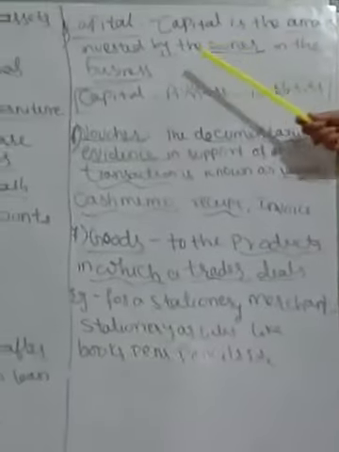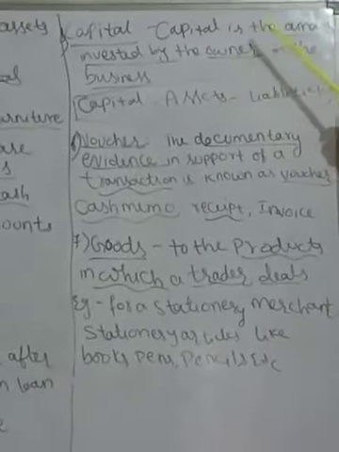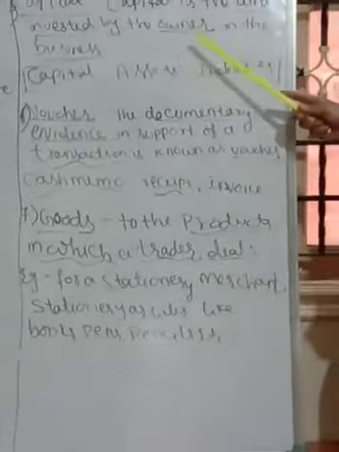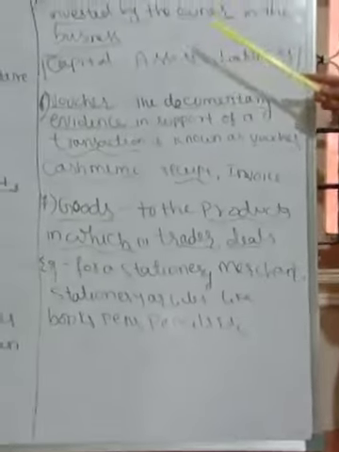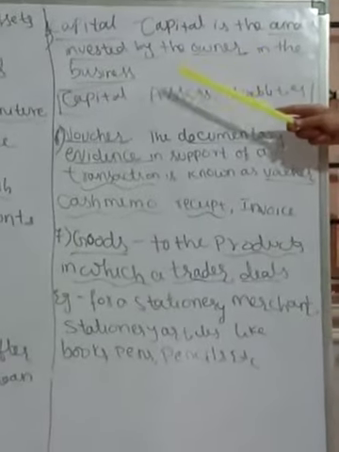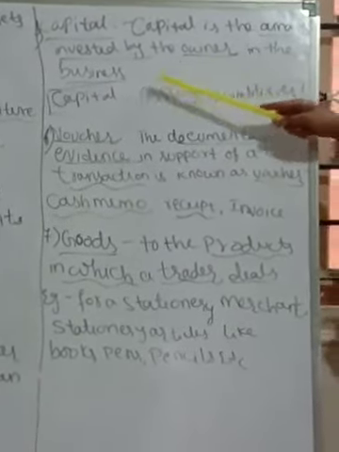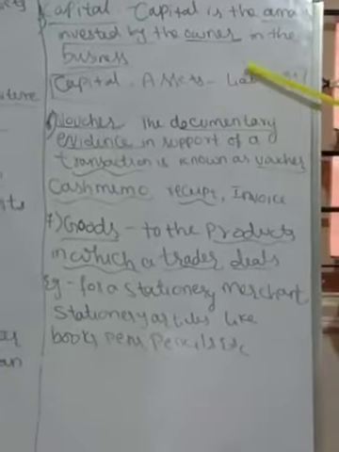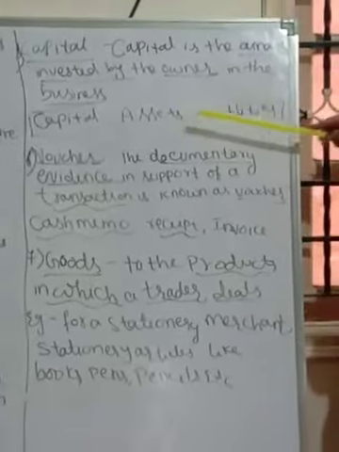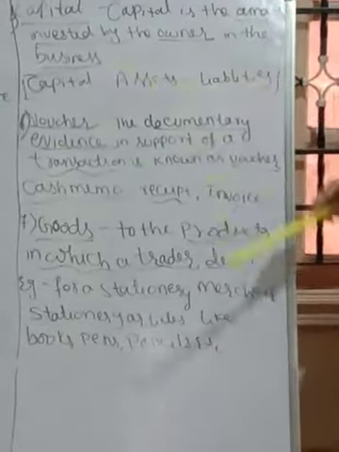Capital is the amount invested by the owner in the business. Here the amount is invested by the owner in the business. Capital is equal to asset minus liability. Asset means property, and liability means the money we have to pay. So asset minus liability will be equal to capital.